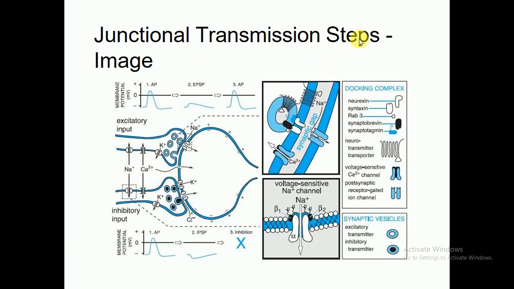This is the junctional transmission steps, and this is the docking mechanism, the docking complex. This is the synapse, vesicle, excitatory transmitter, inhibitory transmitter. You can see these are voltage-sensitive sodium channels. As I have already explained, in the initial state the sodium ion channels become activated, while in the second case the sodium channels become deactivated, which can delay the opening of the potassium channel.